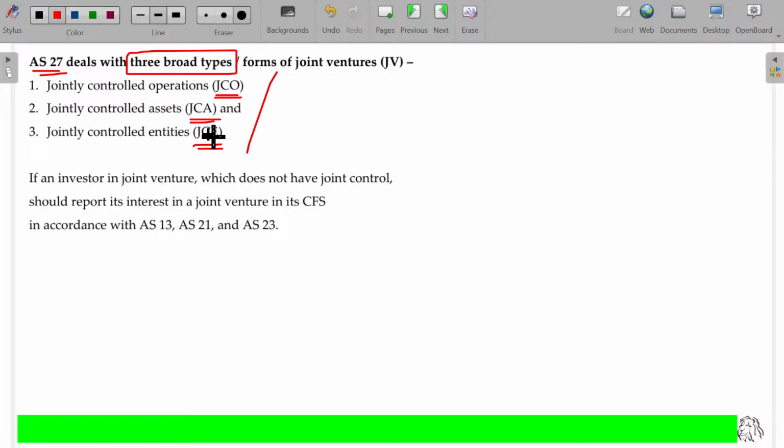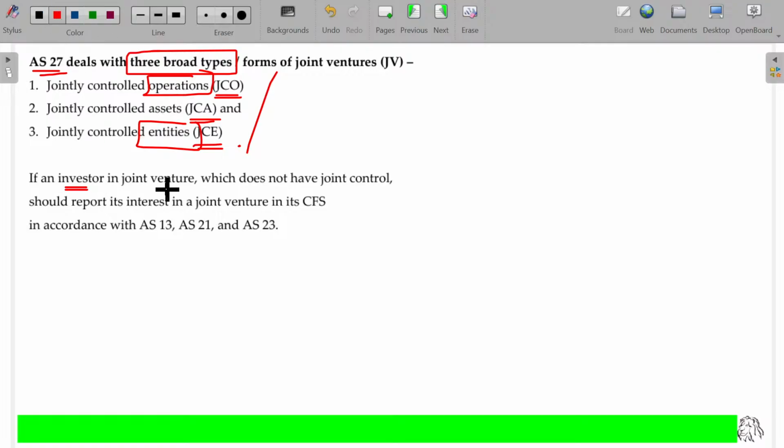Jointly controlled entities is nothing but A and B put together, they will start a new entity, probably a new business, XYZ and Co. A new entity may be started, and that entity will be operated as per the instructions of A and B. That will be called jointly controlled entities. And jointly controlled operations: some operations may be jointly controlled. Like training, here I explain, two banks together select and train the employees fit for recruiting in the banking sector. So only training is an operation done jointly by these two banks or three or four banks, then it's called jointly controlled operations.